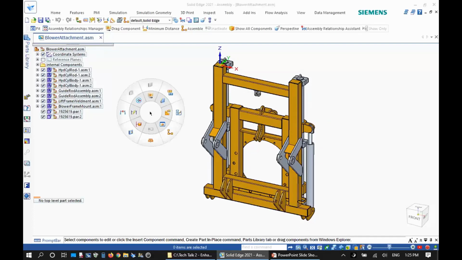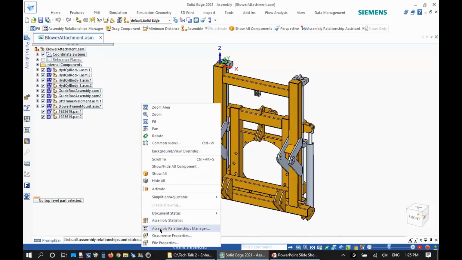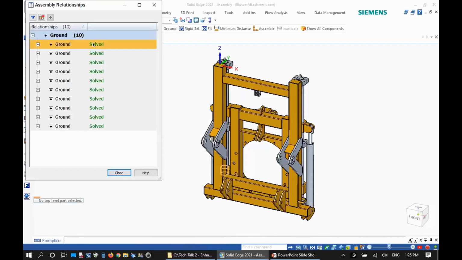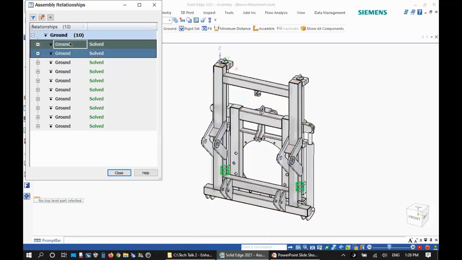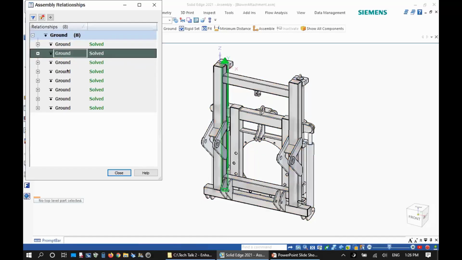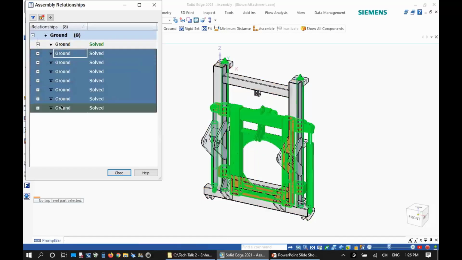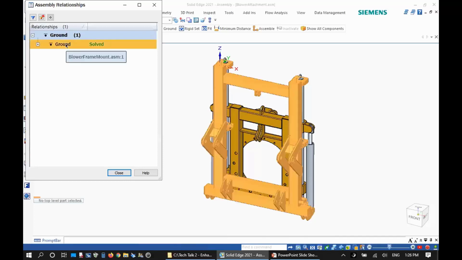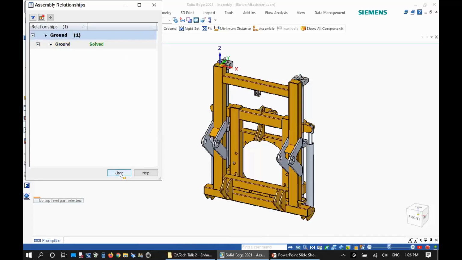So for instance, I want to take a look at Assembly Relationship Manager and get rid of some relationships. I want to preserve a ground relationship maybe for this component, but I can get rid of extra relationships. I don't care to have this ground, and I have only the base frame left grounded.